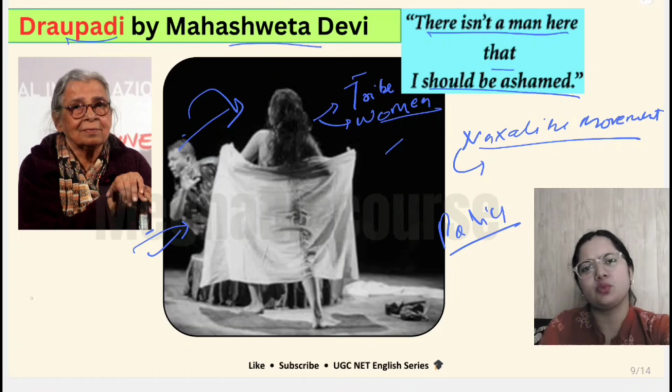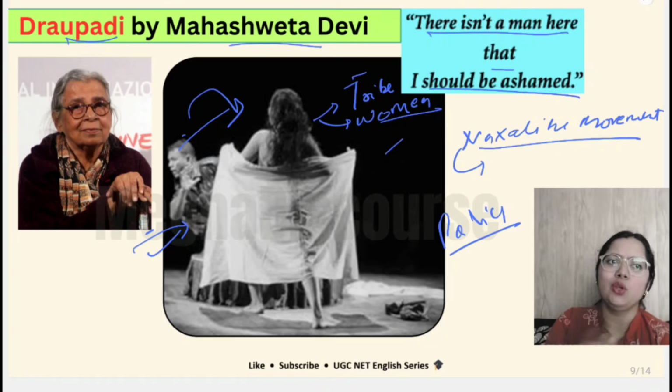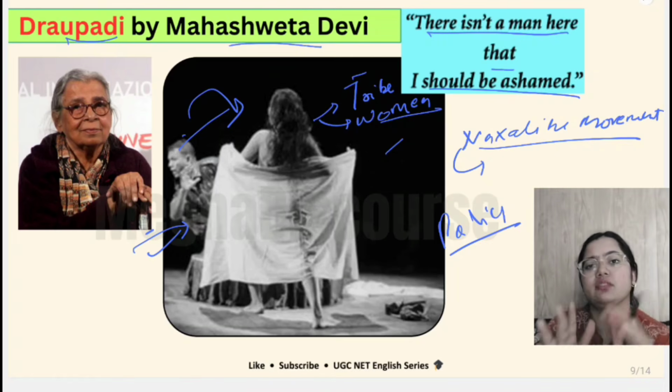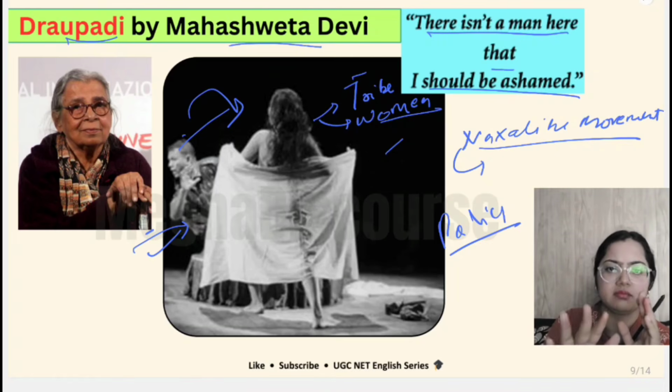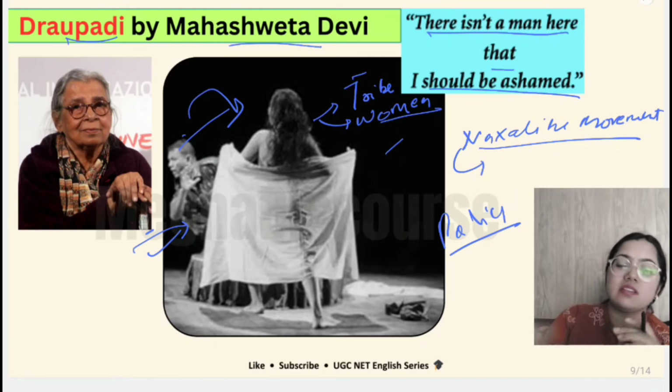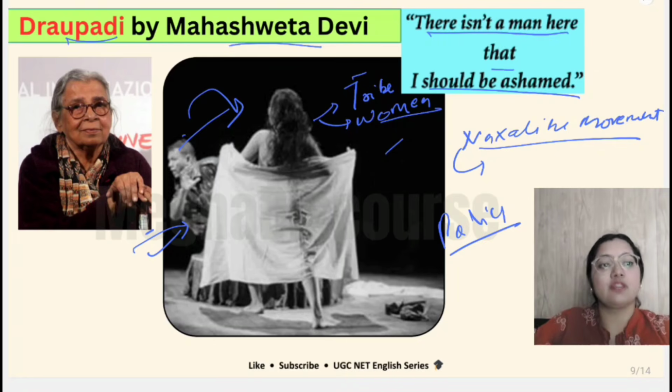It is a very short story. You can read it in one day also. So I recommend you go through this text. If you're not reading the books, if you're not reading the text, then it might be very difficult for you to crack such examinations. You have to develop your critical thinking no matter what. Do not believe in the courses, the batches, or the notes. Just use your own mind, and it is literature. Literature is meant to be read. Know this thing. We can make things easier for you. I can build your curiosity. I can tell you about different concepts and the horizon of this literature.